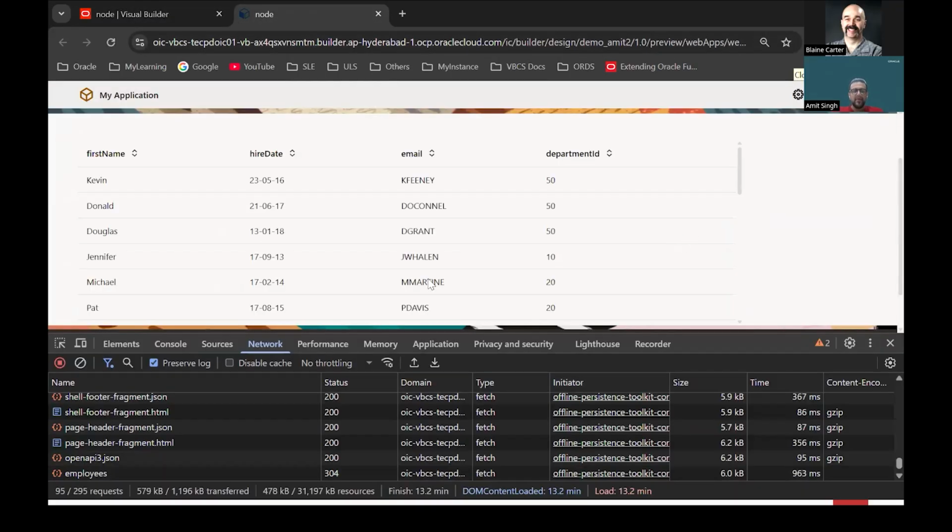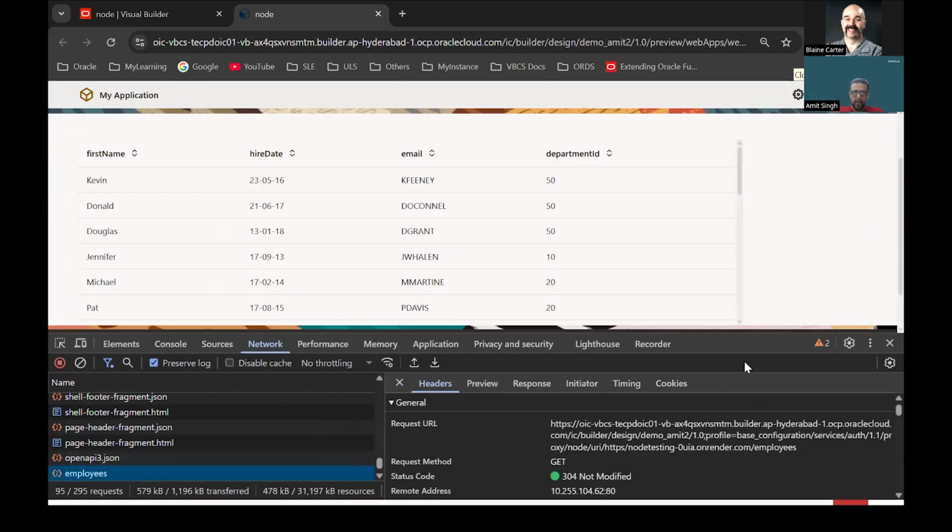Whenever this table is visible in the UI, one call will be made to my Node API, and it will give me the response. And this response is what is displayed in my UI.